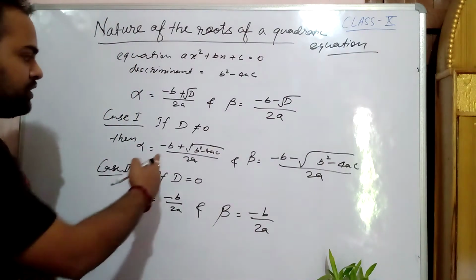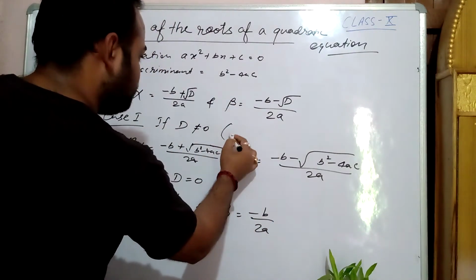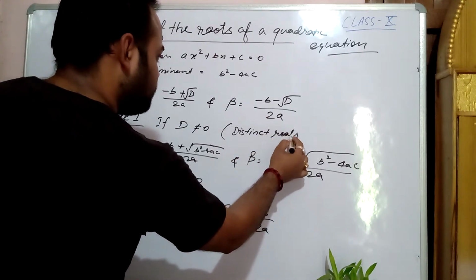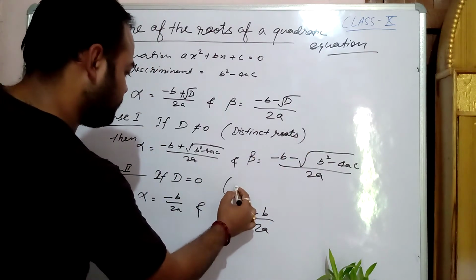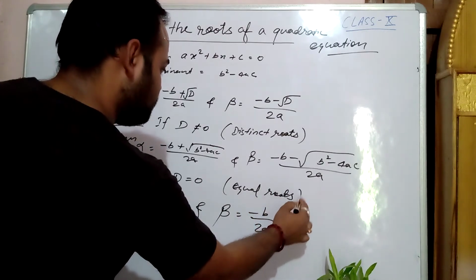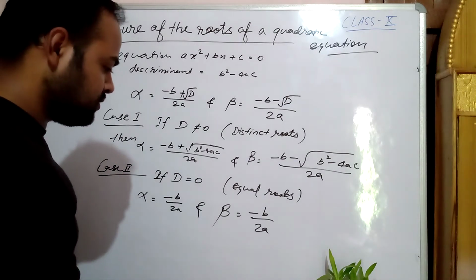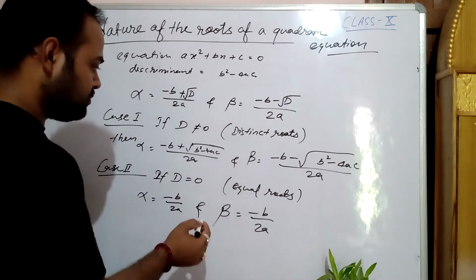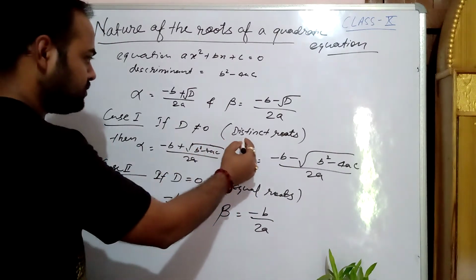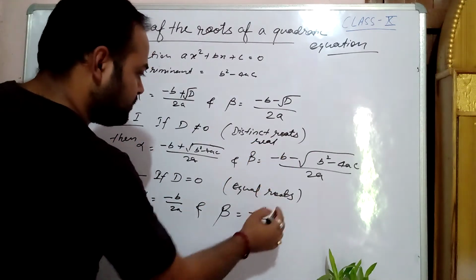Here we get equal roots, whereas in case 1 there are two distinct roots. We can also state that the roots are real and equal, or real and distinct.